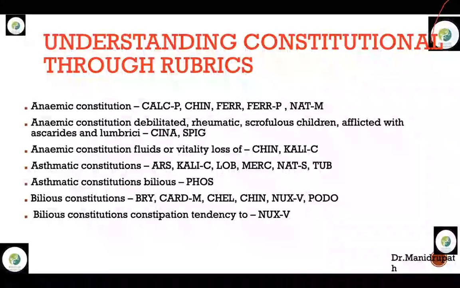Coming to bilious constitutions: Bryonia, Cadmium marnus, Chelidonium, China, Nux vomica, and Podophyllum. So these are the top remedies in bilious constitutions. More of Cadmium marnus with jaundice-like heart affections, bilious symptoms, liver symptoms with heart affections can be seen in Cadmium marnus. Chelidonium as well, but Chelidonium pains will extend to the right scapula. That is the prominent indication of Chelidonium. And if the patient is Chelidonium and you have prescribed Chelidonium but it still fails, the very equivalent remedy to Chelidonium is Bldea fragrans. That remedy comes very close to Chelidonium. Next, China, as I said, Nux vomica, Podophyllum.